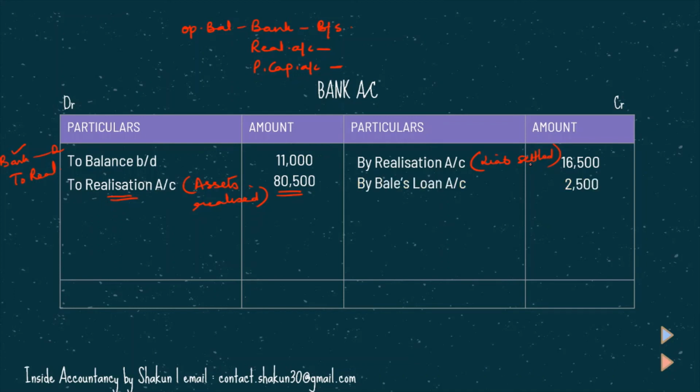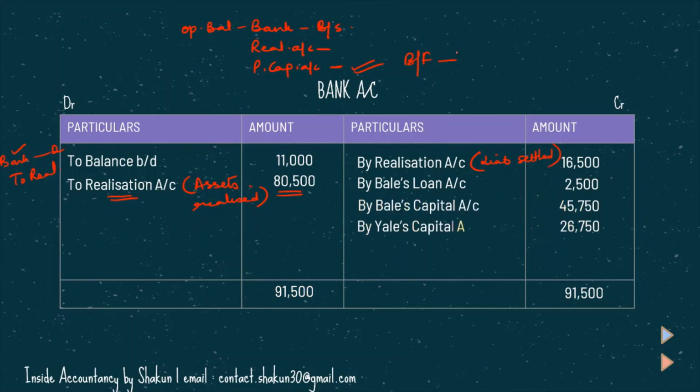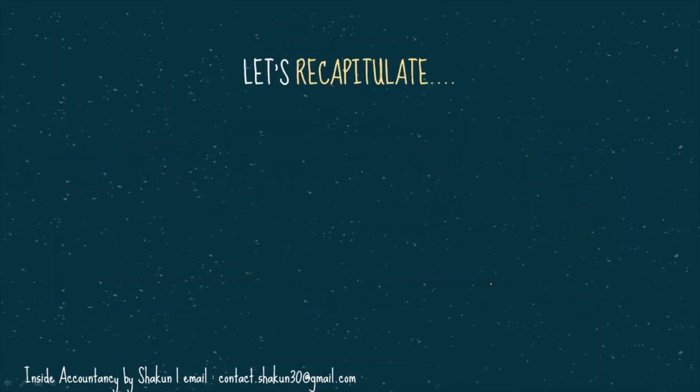Then we had made a payment to Bail for his loan account, so a 2,500 payment was made. Finally, from the partners' capital account, the balancing figure was transferred to the bank account because the payment had to be made to them. Therefore it has been mentioned on the credit side by Bail's capital and by Yale's capital. The total of the bank account should be the same on both the debit and credit sides. If the total is the same, it means we have done everything correctly, but if the total is not the same, then some error has been made. So I hope this question is clear to everyone.